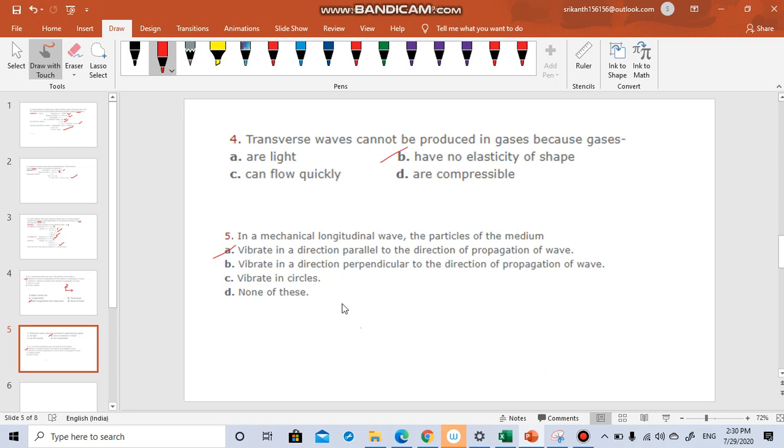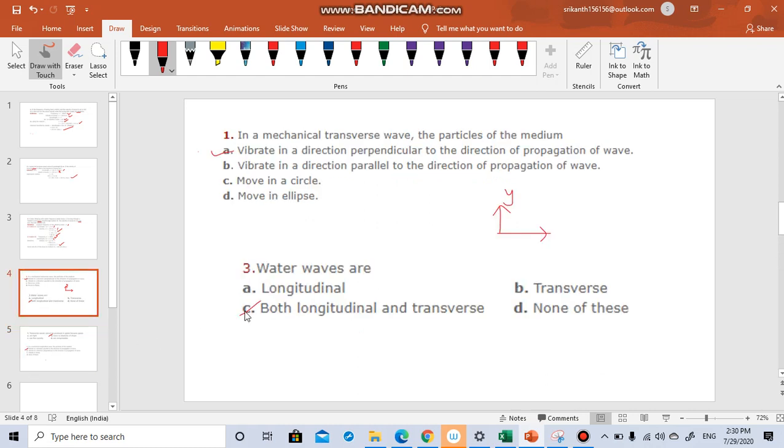In a mechanical longitudinal wave, the particles of the medium vibrate in a direction parallel. This has come again, this is already covered here.